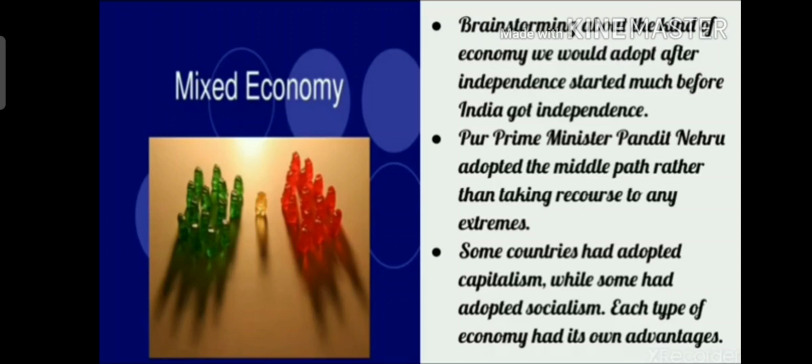But in capitalism, there is no involvement of the government. So this is the difference between a capitalist economy and a socialist economy. All these different types of economies coming together is called a mixed economy.